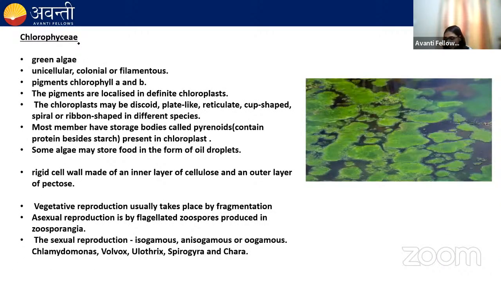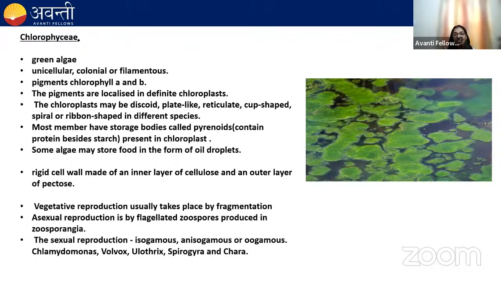First, we are going to discuss Chlorophyceae. That is green algae, and why is it green in color? Because it has the presence of the chlorophyll pigments, which are A and B. They can be unicellular like Chlamydomonas. They can be colonial like Volvox. They can be filamentous like Ulothrix and Spirogyra.